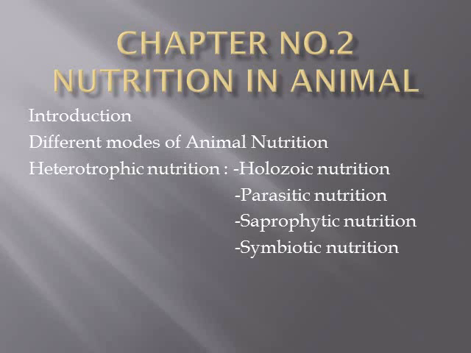The next topic is different modes of animal nutrition. We have studied that animals and humans derive their nutrition by the heterotrophic mode, that means they depend upon others for their food requirement. So there are four types of heterotrophic nutrition, that is holozoic nutrition, parasitic nutrition, saprophytic nutrition and symbiotic nutrition. Let us study these one by one in our next slides.